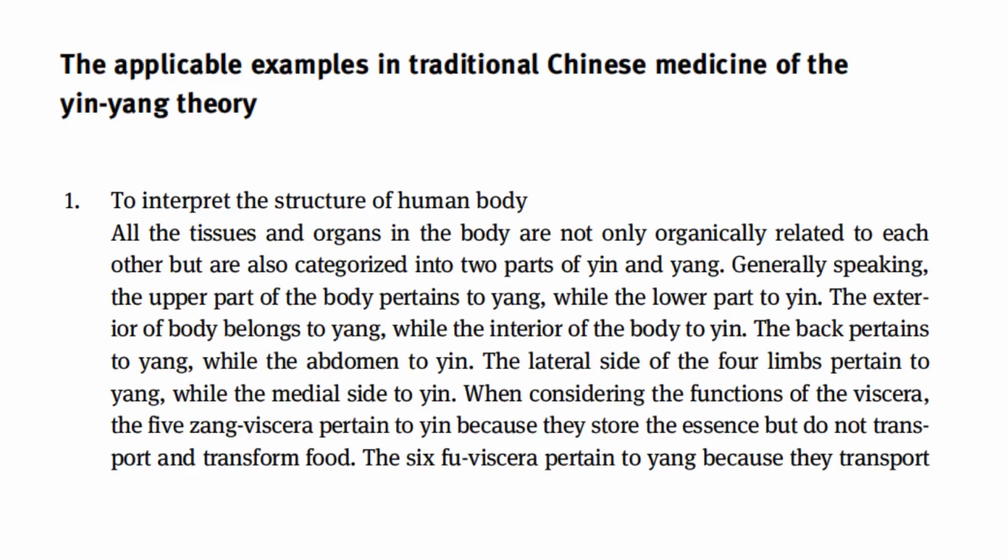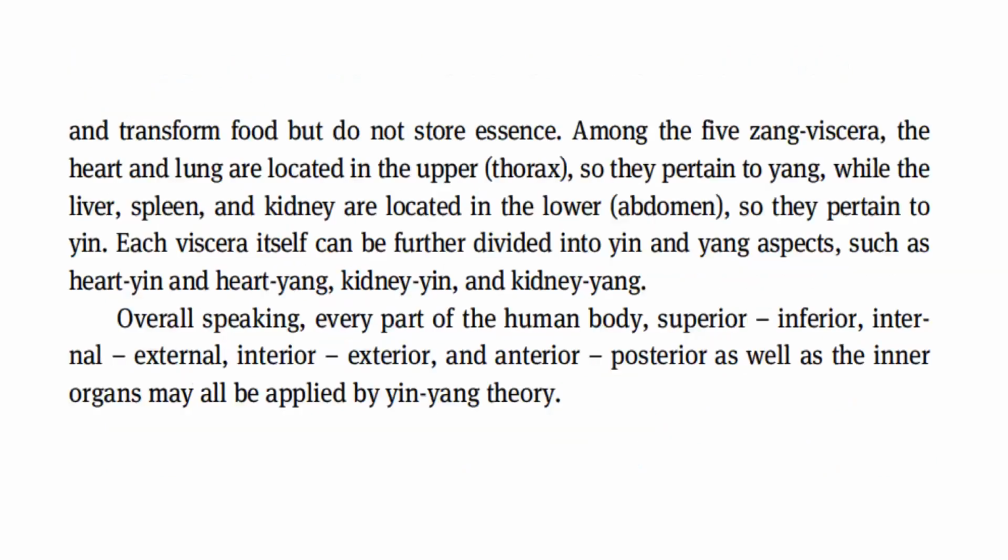When considering the functions of the viscera, the five Zhang viscera pertain to yin because they store the essence, but do not transport and transform food. The six Fu viscera pertain to yang because they transport and transform food, but do not store essence. Among the five Zhang viscera, the heart and lung are located in the upper, the thorax, so they pertain to yang, while the liver, spleen, and kidney are located in the lower, the abdomen, so they pertain to yin.